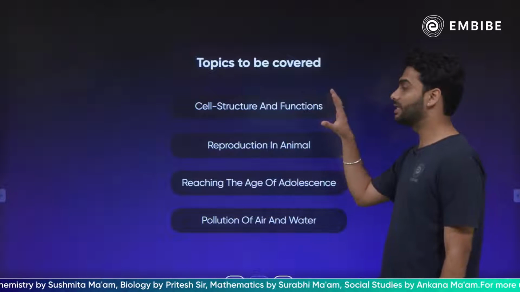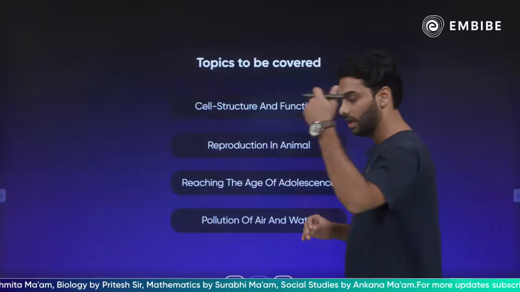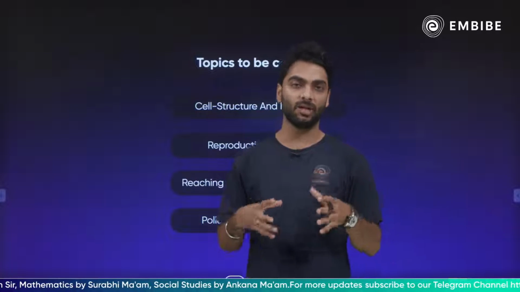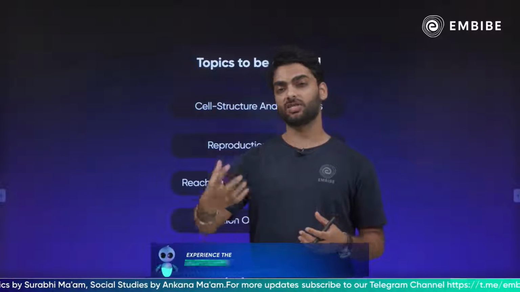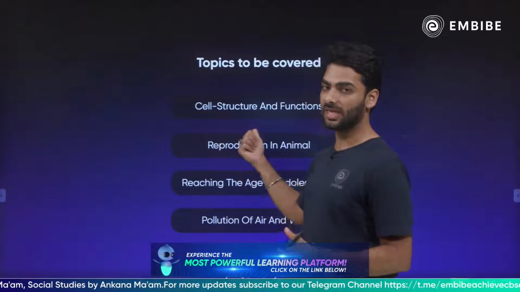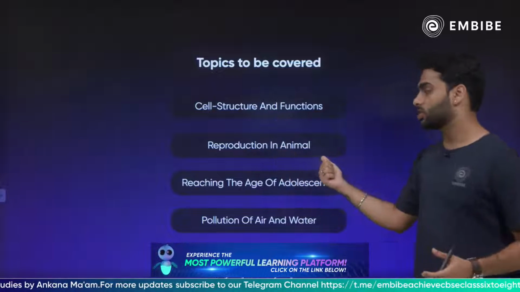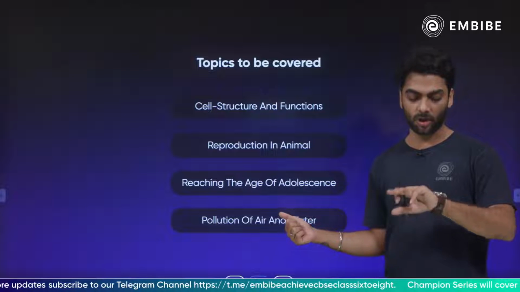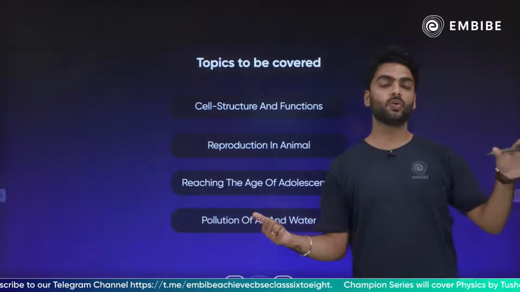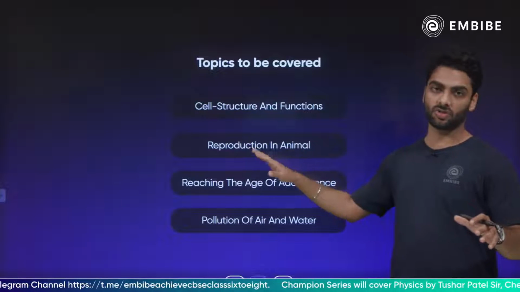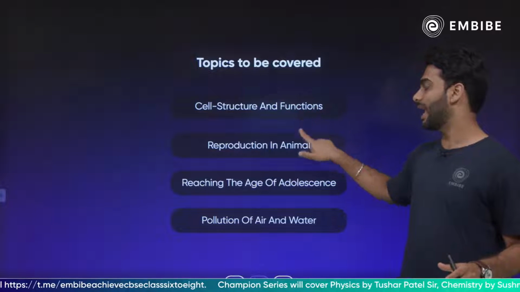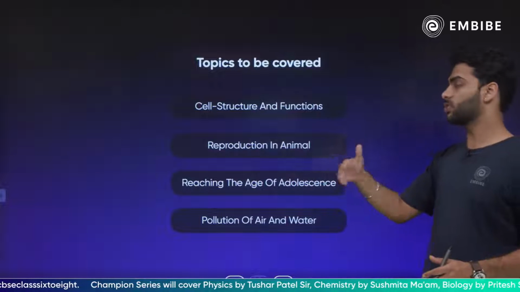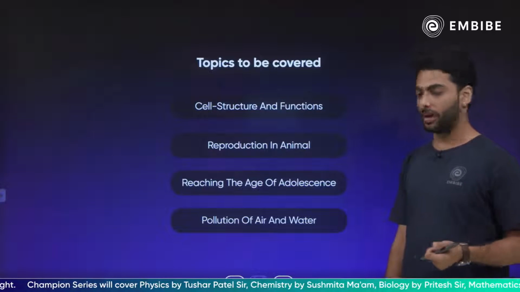Now let me tell you कि cell structure and function का ही एक extension you learn in grade 9. There is a chapter called fundamental unit of life which is an extension of your grade 8 chapter cell structure and function. Then reproduction in animals in detail you learn in grade 10. There is a chapter called how do organisms reproduce. There you learn in detail about this chapter. So these two chapters, cell and reproduction, they are like the founding steps, they are like the stepping stones for your higher grade के chapters.